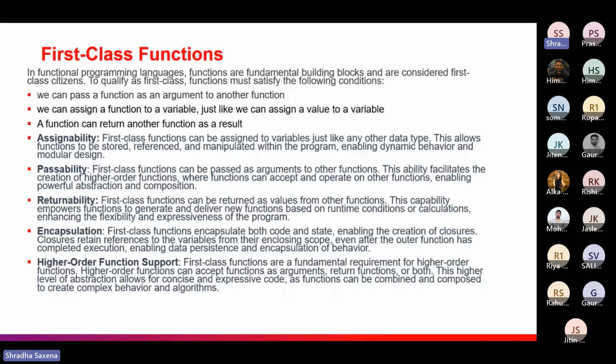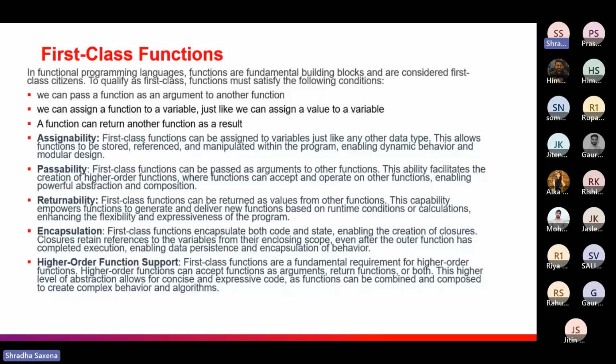Encapsulation: why is this encapsulation? Basically because the whole code and the state in first class functions is encapsulated, even after the outer function has completed execution. First class functions also have higher order function support, because a function accepts functions as an argument and returns functions, and procedures are also performed in the function itself.